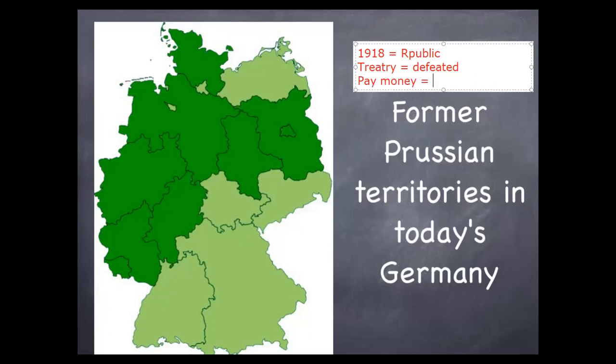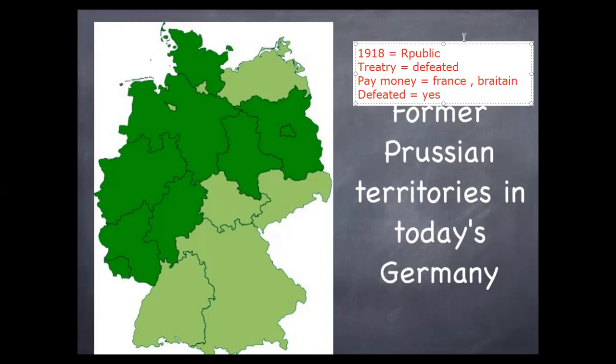Money for whom? For all the other countries, France, Britain, America, all of these countries. Why? Because you caused a lot of people to die, and in the meanwhile, there's no money for us, so you are responsible to pay for us right now. But does Germany have the choice to say no at that time? No, they can't say no. Why? Because they are defeated. If they refuse, then they will conquer the whole of Germany and take it. So Germany has to say yes, okay, and sign that paper.